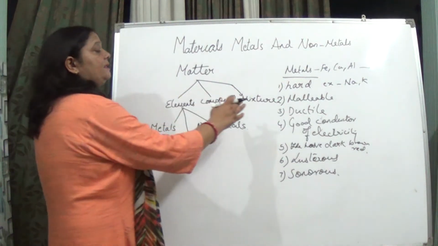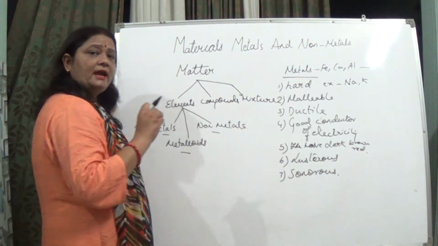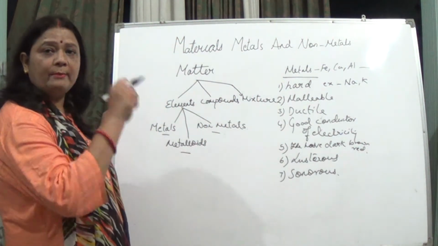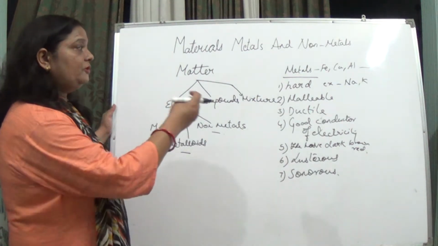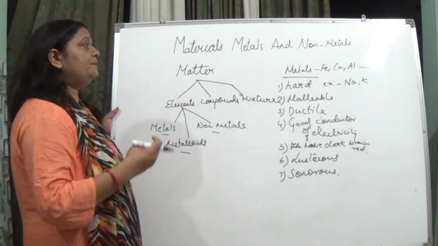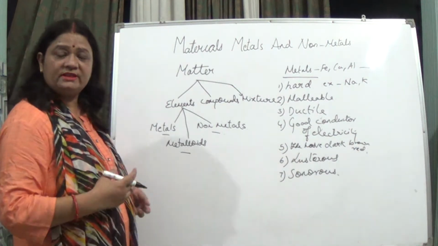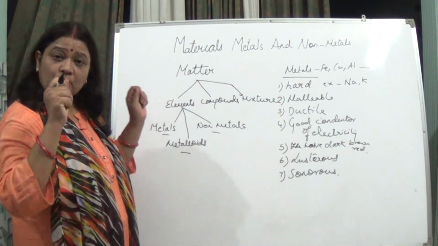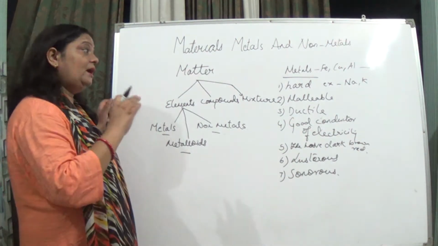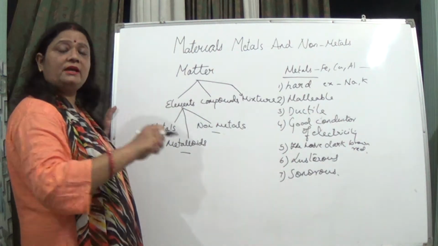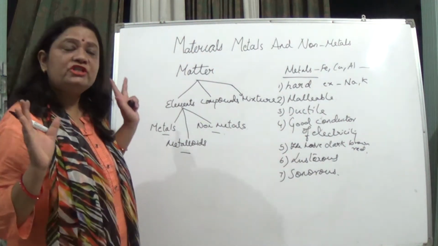Now, they are malleable in nature, yes, they can be drawn into sheets when you hammer them. If we talk about iron, copper, aluminium, you have seen aluminium foil, you wrap your food with it, because it is so thin. So they are malleable because they can be drawn into long sheets.